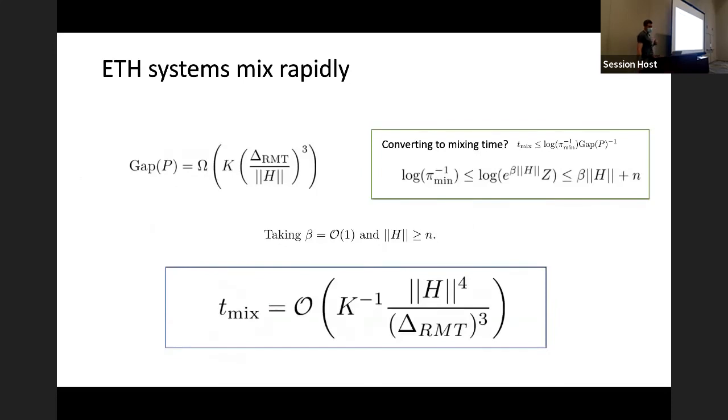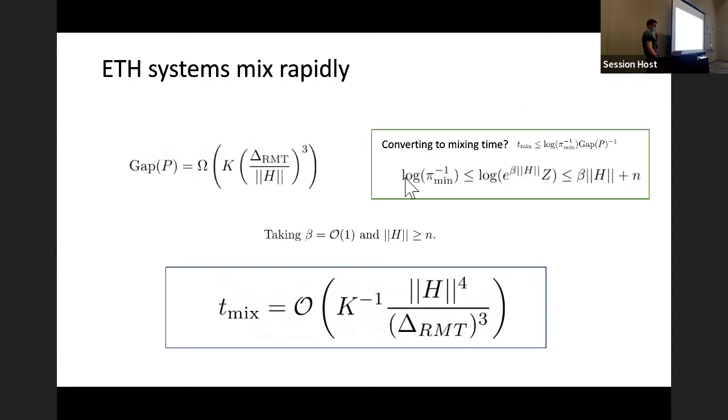Okay, and then putting it all together, all of the inner block chains were lower bounded by a constant. The gap of the outer block chain is lower bounded by k delta RMT cubed over norm of h cubed. And so now we want to convert it to mixing time. For that, we use this formula up here. It's related to the inverse of the gap and the logarithm of the smallest steady state population.